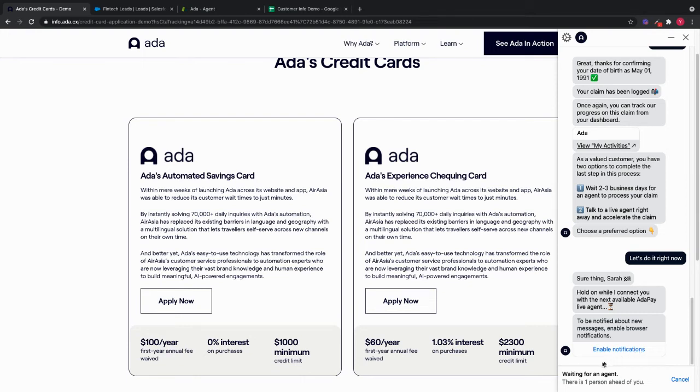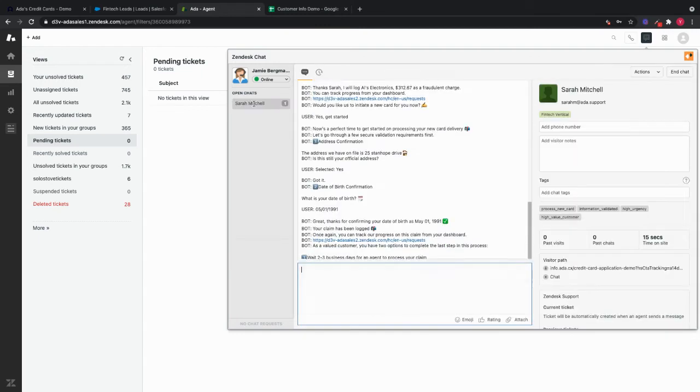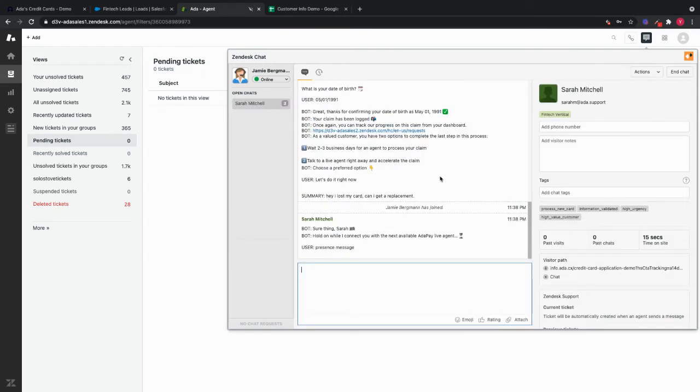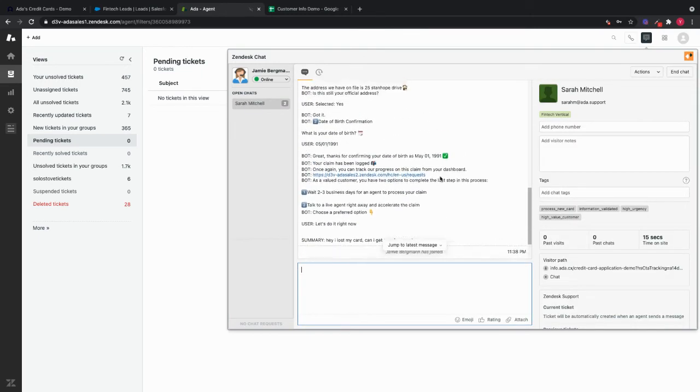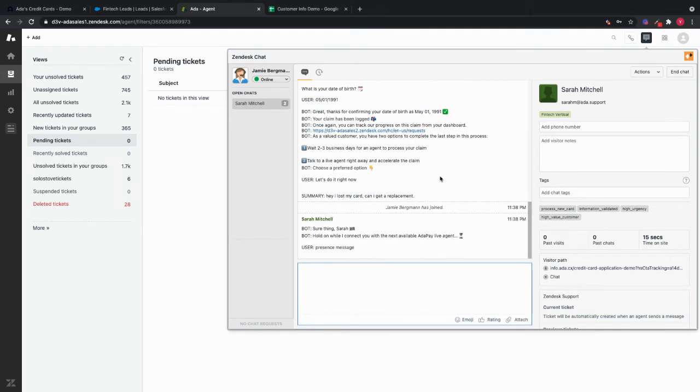Now, as you can see, I've been added to a queue for a live agent. If I jump on over to Zendesk, you can see a new chat has appeared from Sarah Mitchell. If I accept this from an agent's perspective, I have access to the entire transcript of the conversation that's happened between Sarah and the bot so far. There's a summary at the bottom as well, which is generated using machine learning, letting the agent know in a one-line summary that Sarah's lost her card and she's looking for a replacement.